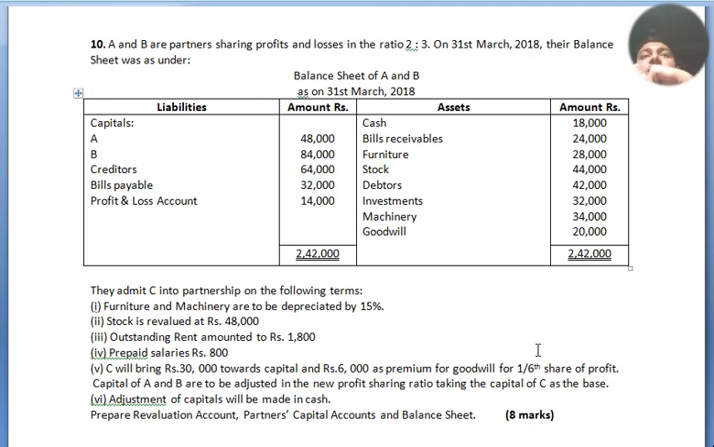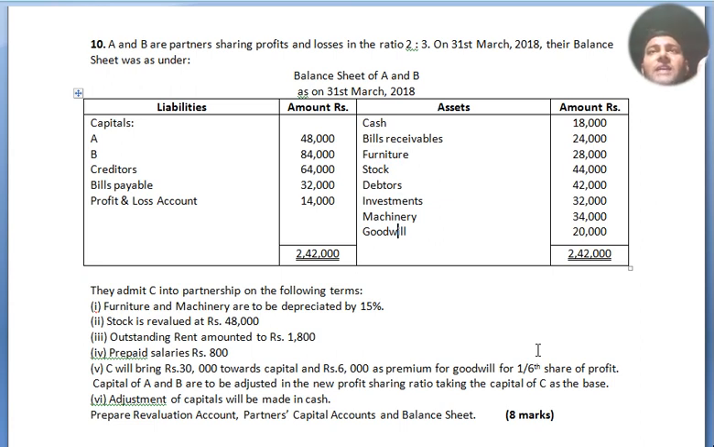15%, stock is revalued at rupees 48,000, outstanding rent amounted to rupees 800, prepaid salaries rupees 800. C will bring rupees 30,000 towards capital and 6,000 as premium for goodwill for 1/6 share of profit. Capital of A and B are to be adjusted in the new profit sharing ratio, taking the capital of C as the base. Adjustments of capital will be made in cash. Prepare revaluation account, partners capital account and the balance sheet for 8 marks.